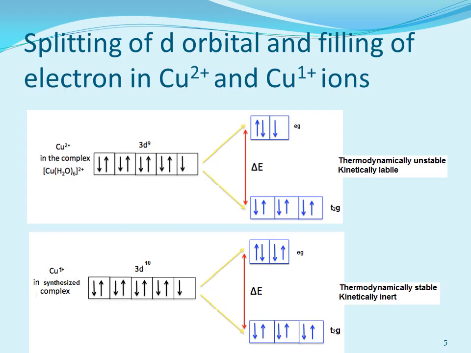और इसकी स्टेबिलिटी की टर्म में अगर हम बात करें, तो we have 3d9 configuration in the previous slide as we have seen. So 3d10 means when it splits up into two sets of energy, there would be 6 electrons in t2g and 4 electrons in eg orbitals. So this is the condition that is indicating thermodynamic stability, and kinetically it is an inert complex. So this complex that we synthesize would be thermodynamically stable and kinetically inert.